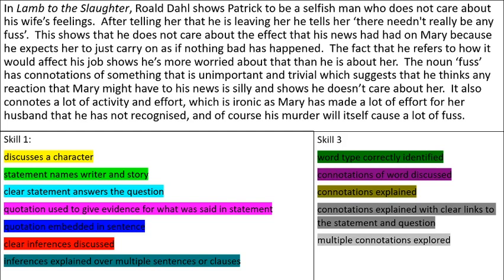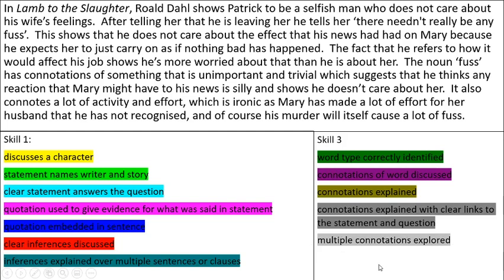So I'd like you to pause there and go through that paragraph, identifying where have I discussed the character, where is the statement named the writer and story, where is a clear statement answered the question, where is a quotation given evidence of what was said in the statement, where is a quotation embedded in a sentence, where have inferences been discussed, have inferences been discussed over multiple sentences or clauses, have word types been correctly identified, have connotations of words been discussed, have one word been discussed, have connotations been explained, have connotations been explained with clear links to the statement in question, and have multiple connotations been explored of a word.